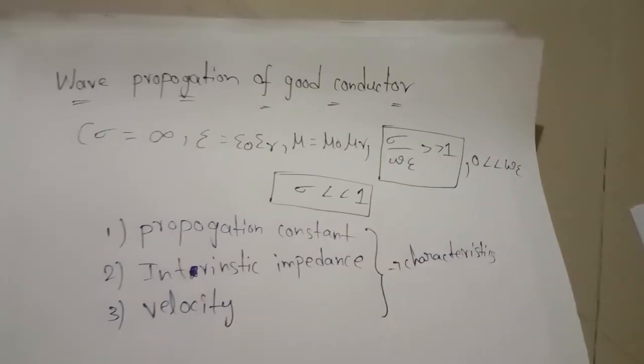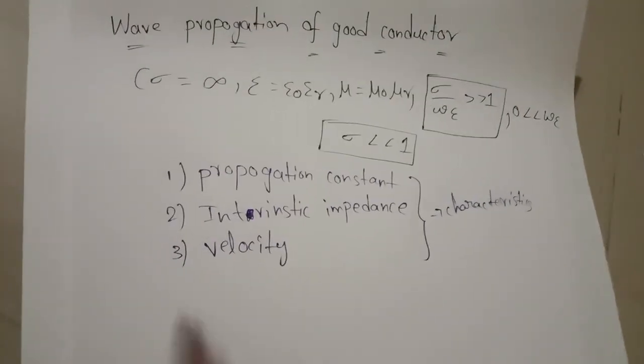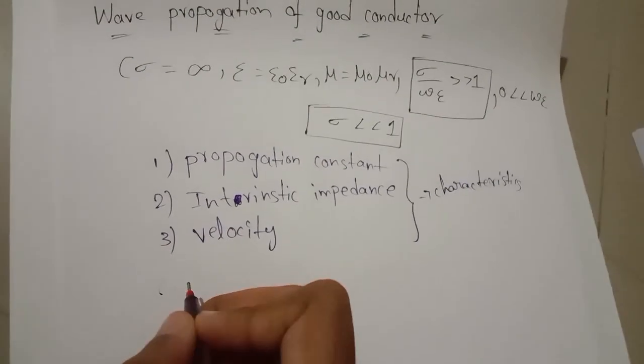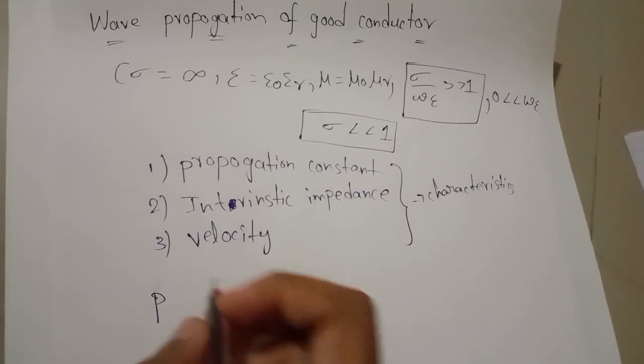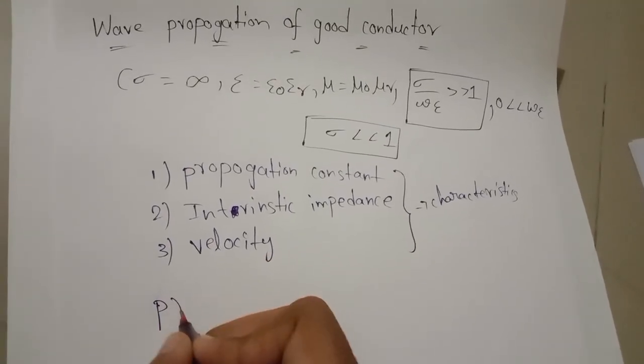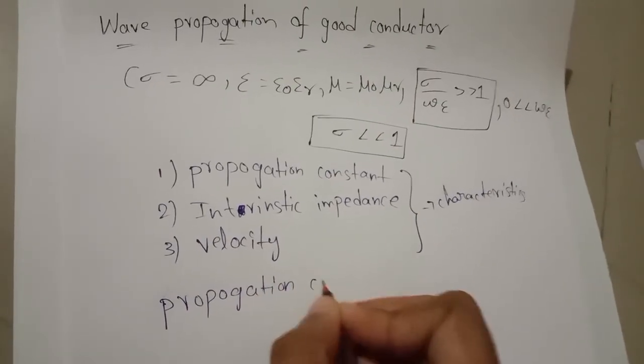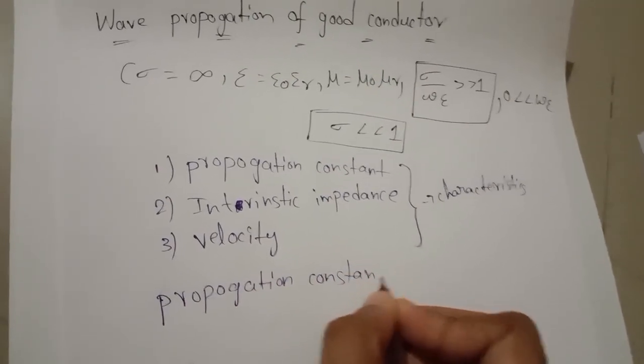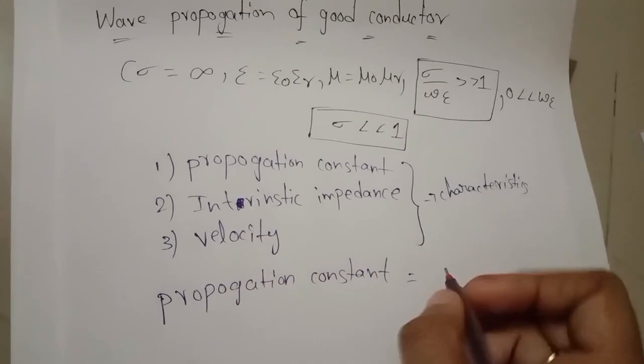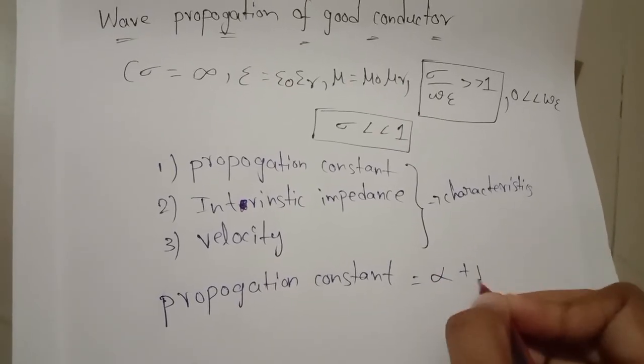First of all, we derive the propagation constant. We already know that the propagation constant gamma is equal to alpha plus j beta.